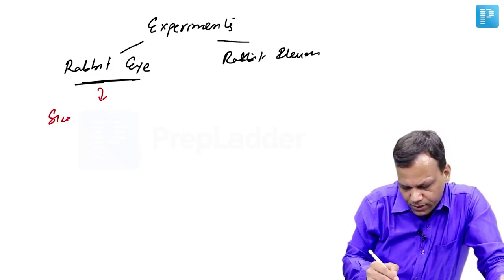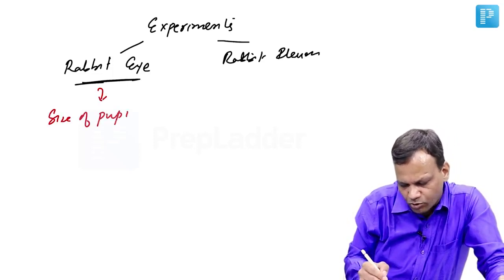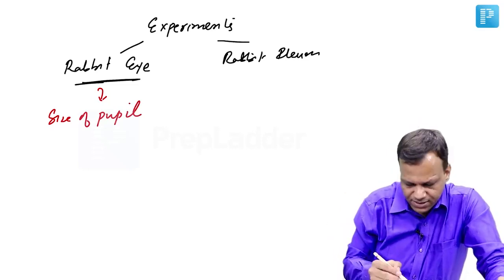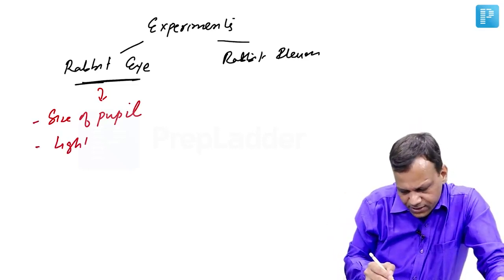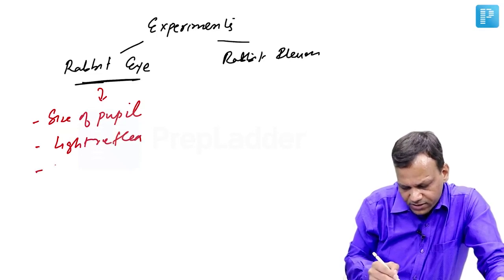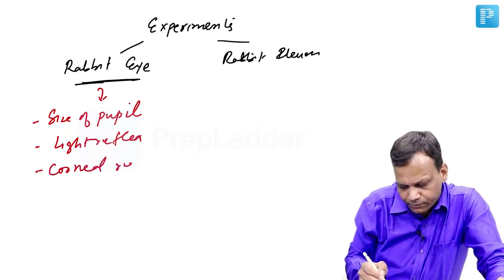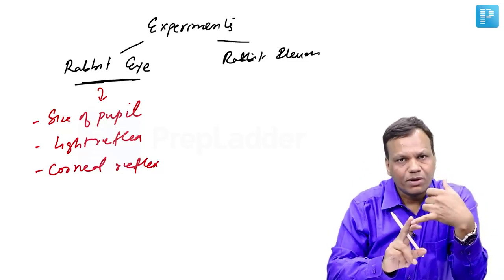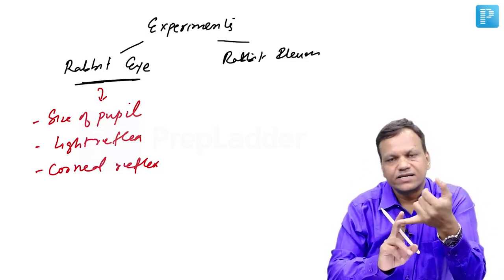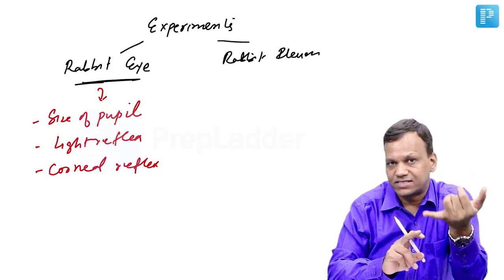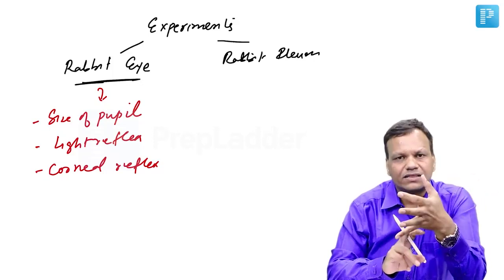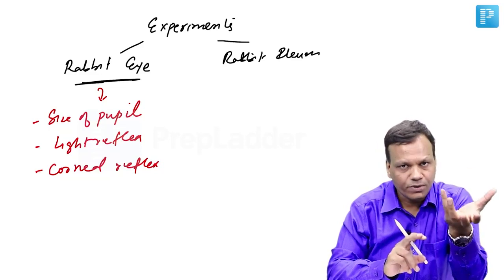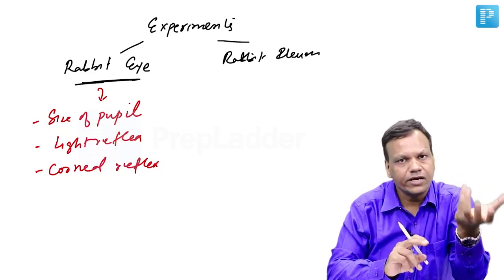One, size of the pupil. You need to see size of the pupil, whether there is meiosis or mydriasis. Second, what happened to light reflex. And third, what happened to corneal reflex. Now 4 types of drugs are given. One drug is sympathomimetic drug like adrenaline. Second drug is parasympathomimetic drug like acetylcholine, pilocarpine, etc. And third is parasympatholytic drug like atropine. And fourth is local anesthetic like lignocaine.